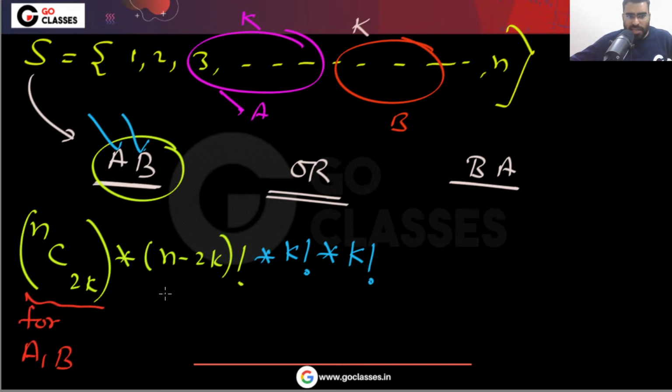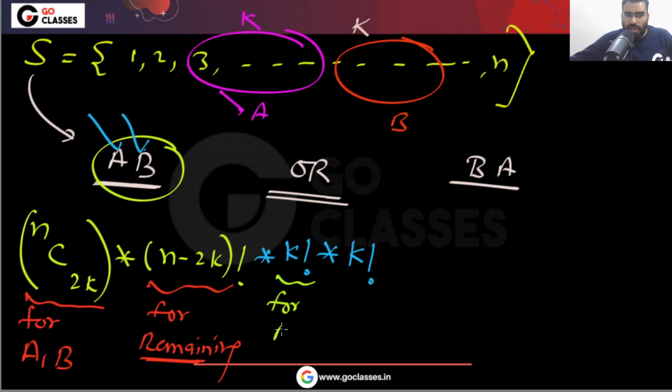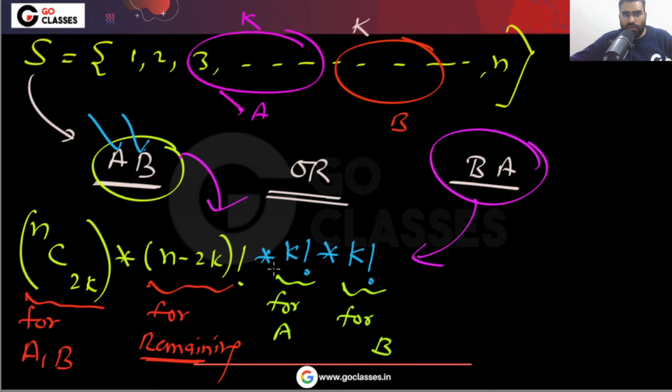Please understand that for A, B, you are selecting 2K positions. This is for the remaining. And this is for A: A people can arrange in K factorial ways. And this is for B: B people can arrange in K factorial ways. And the same value will come here as well.